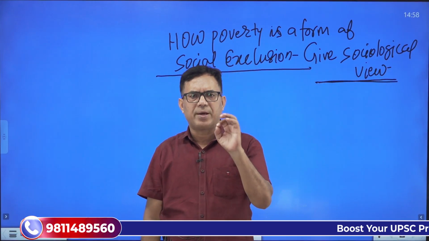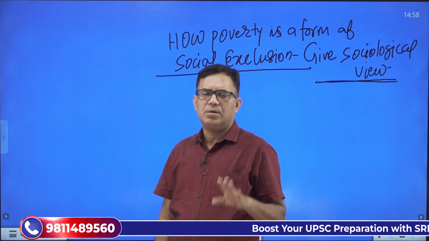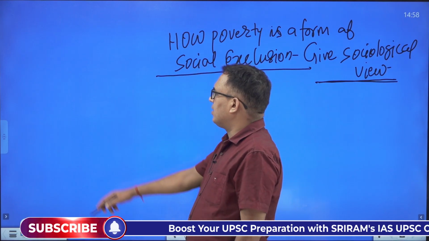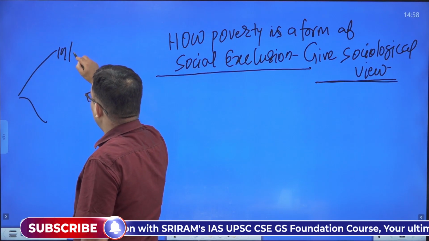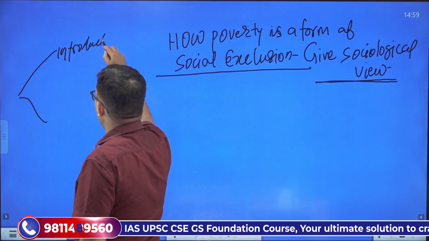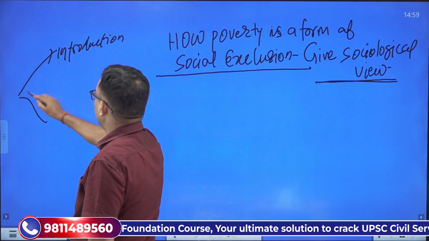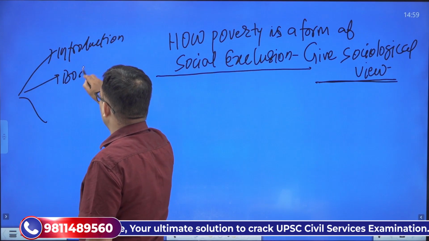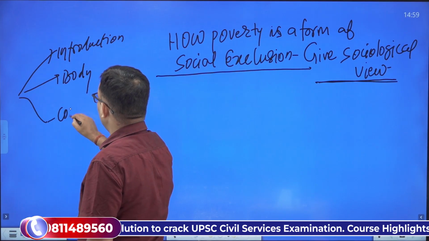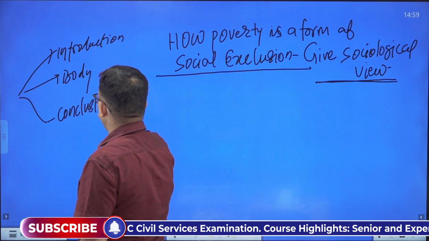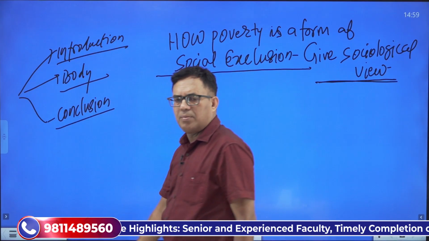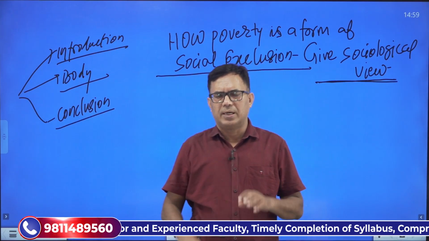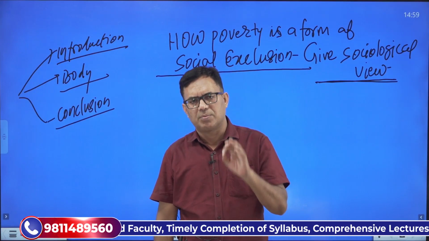Now for this PYQ, for this question, the structure could be, as I told you again and again, any question has 3 parts. The first is the introduction part, second is the body part, and third is the conclusion. The 3 parts are there in terms of discussion.